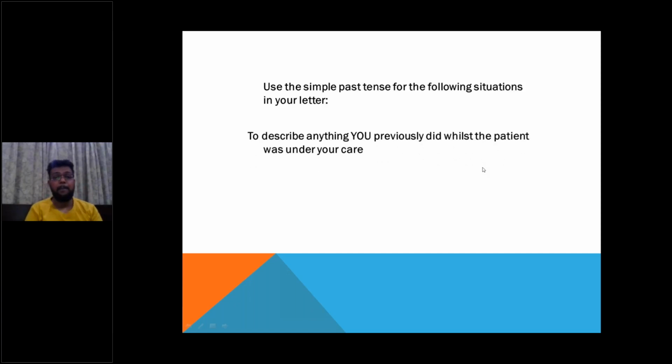Use the simple past tense for the following situations in your letter. Whenever you are writing your OET letter, you can make use of the simple past to describe something you previously did while the patient was under your care. So when you are referring to what you did when the patient was under your care, all that information you have to list in the simple past tense.